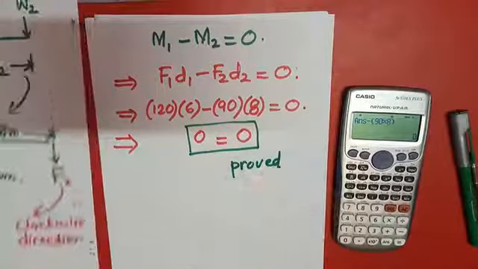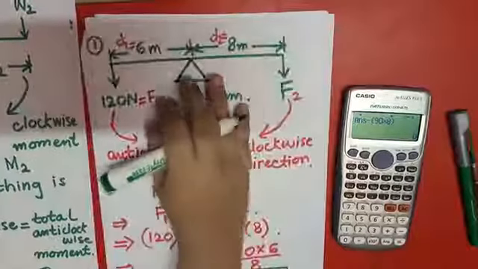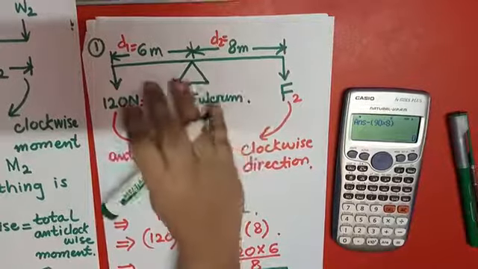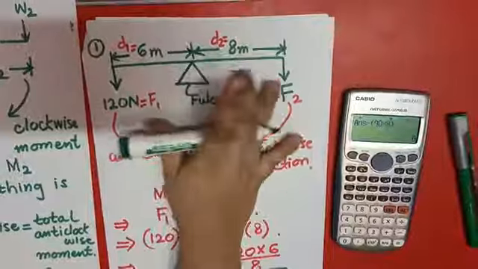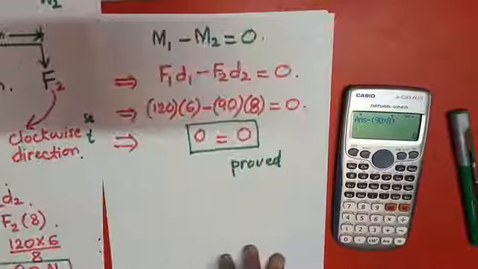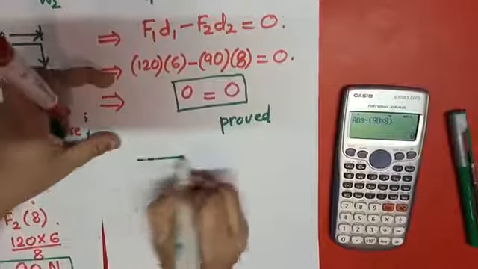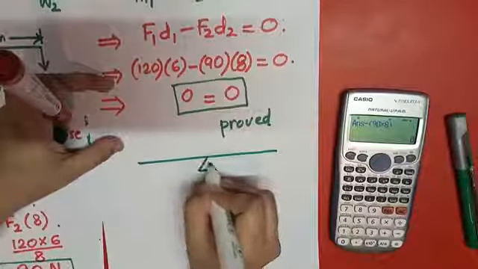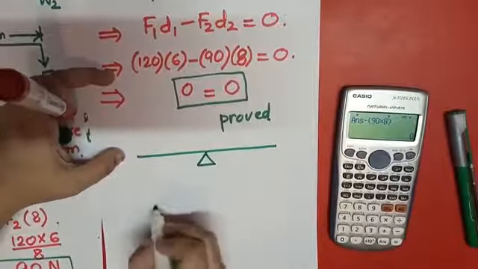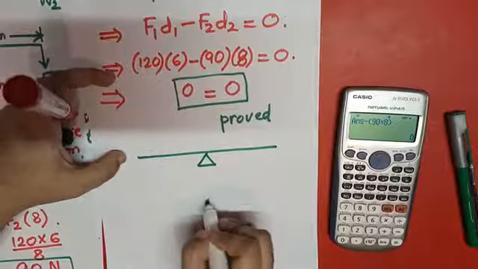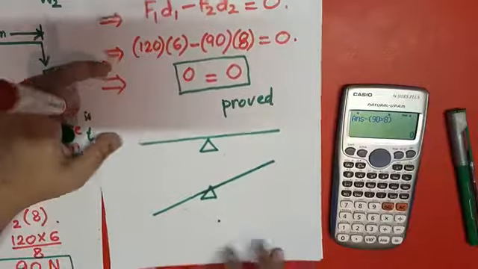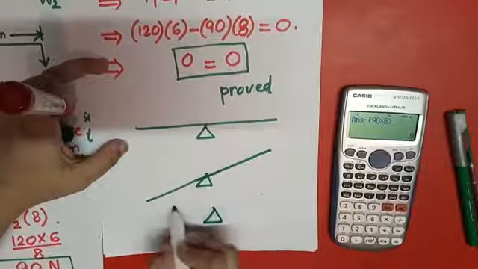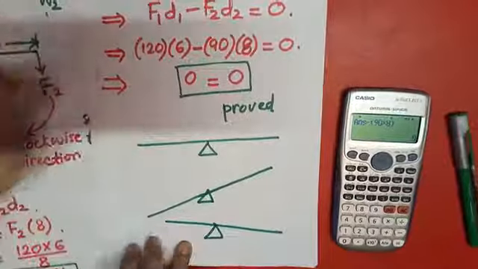So you can see this is an equilibrium condition, it is not moving, it is static. Both sides are accurately balanced, it's straight, not like this. For example, if the weight is greater on one side, then this is not the equilibrium condition, so it will be like this, as you have seen in the seesaw. So I am moving into the next question.